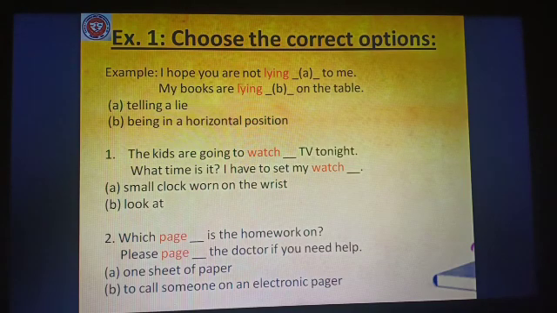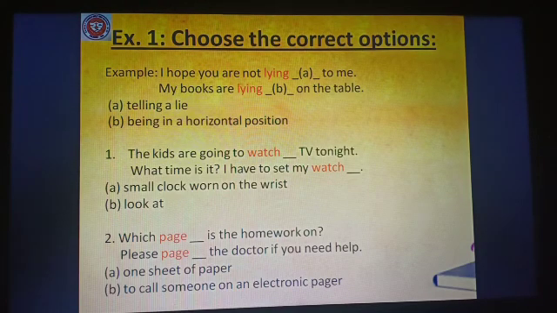Here there are two lines, spelling same and the pronunciations are also same, but their meanings are different and the meanings are given in the options. So A we have telling a lie and B we have being in a horizontal position. So whichever option will be applicable for whichever sentence, you will write A or B.